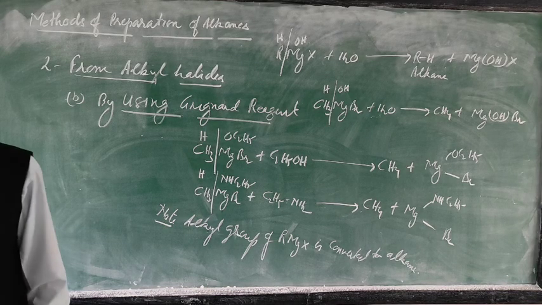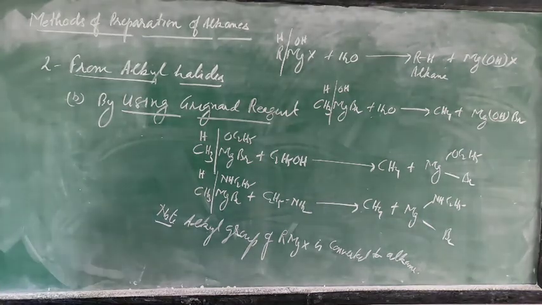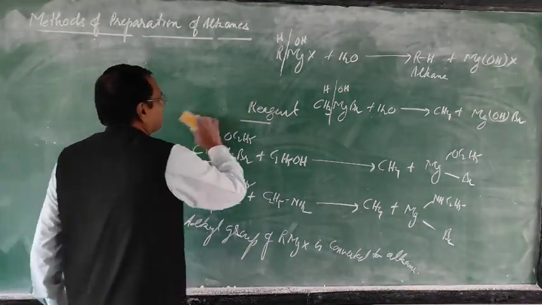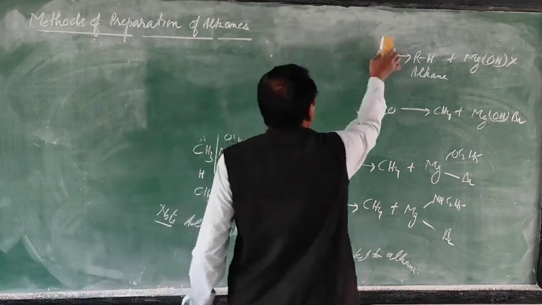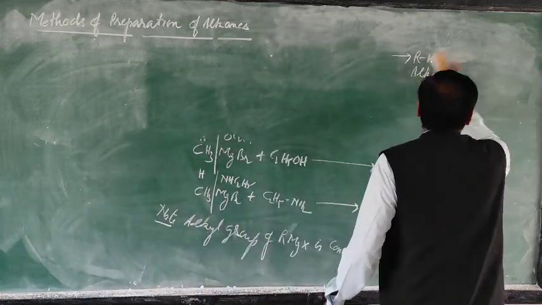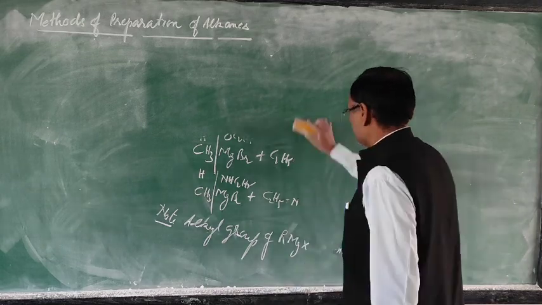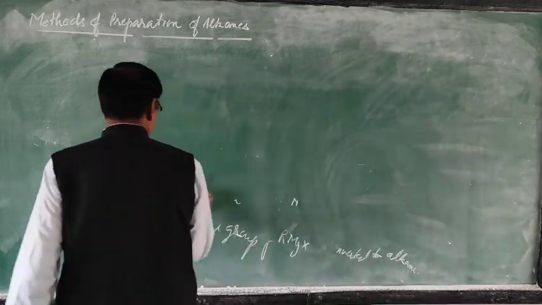Now the next one is the third one, from carboxylic acid. Third method, from carboxylic acid.